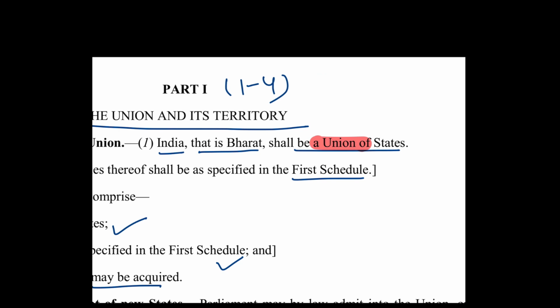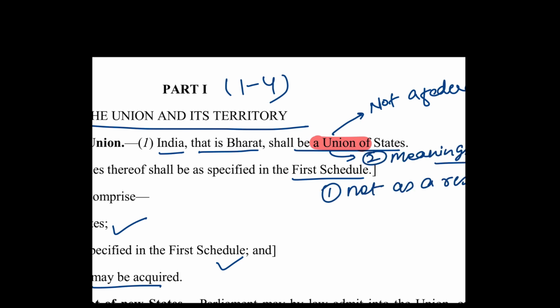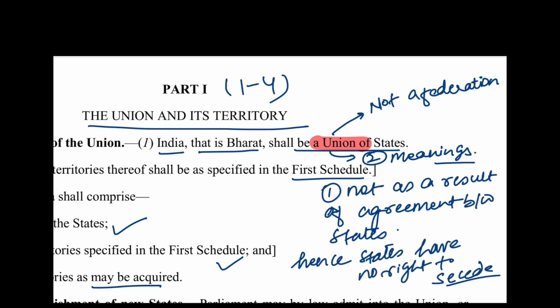Here you should understand the meaning of the word Union. Union here states that it is not a federation. The Union has two meanings here. It is not the result of an agreement between states like the USA. The USA has over 50 states, but all the states came into an agreement and thus formed the United States of America. If one of the states breaks the agreement, they can form a separate country. But in the case of India, it's not an agreement between the states, hence states have no right to secede. Secede means छोड़ सकते हैं, टूट सकते हैं. So Union refers to states.